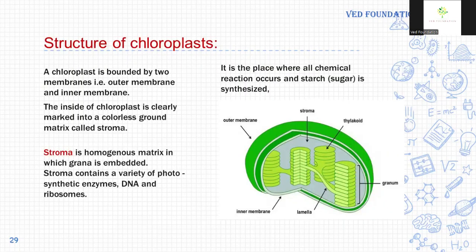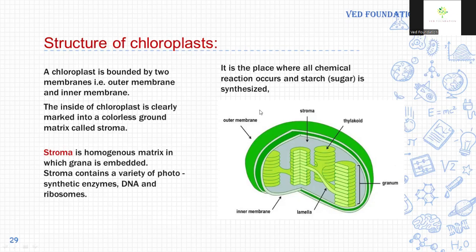Structure of chloroplast. A chloroplast is a double membrane bound cell organelle, with an outer membrane and an inner membrane. The inside of the chloroplast is filled with a colorless ground matrix called stroma. In the stroma, there is a stack-like structure, and this is called granum. Many granum are called grana. The stack of coin-like structures is called granum, and each coin-like structure is called thylakoid.